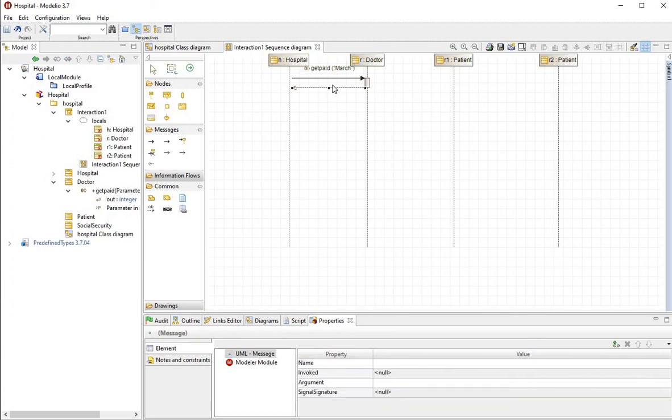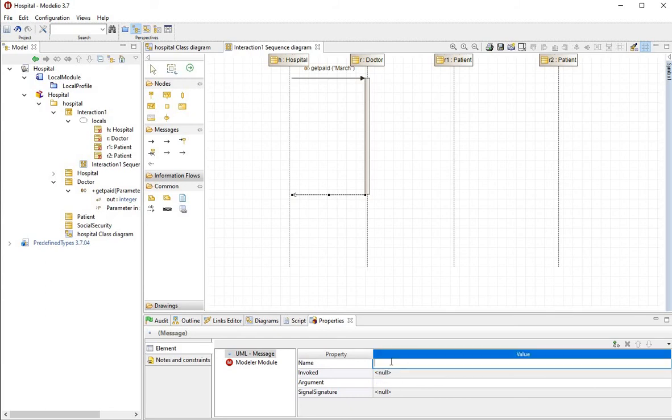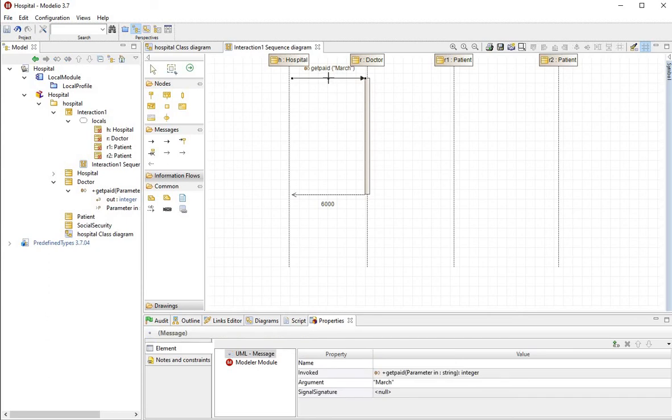Okay, and don't forget that at the end of this method, I should return an int because that's what was written in the class diagram. So on this, I should write, I don't know, how much are doctors paid? At least 6,000 euros. There. Now, if you're going to show what is in the getPaid method, if there's a message that leaves, you need to put the arrow from here to something else, like that.